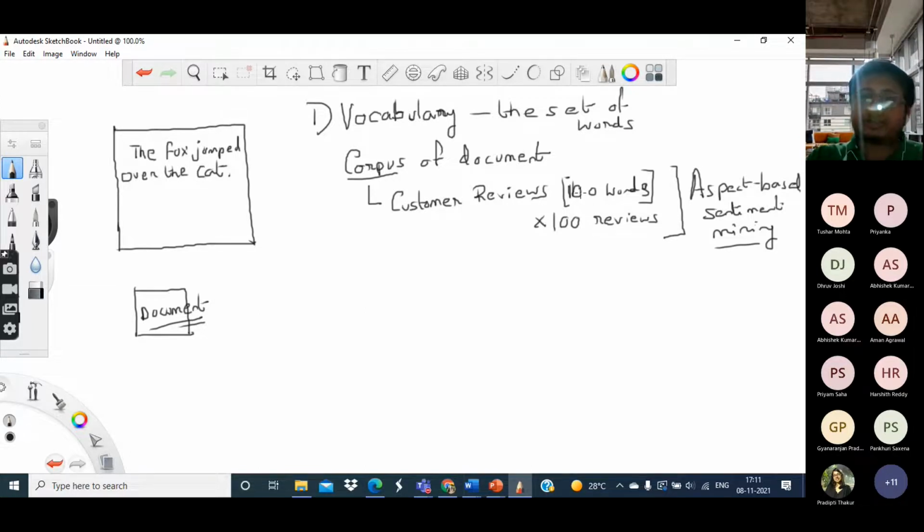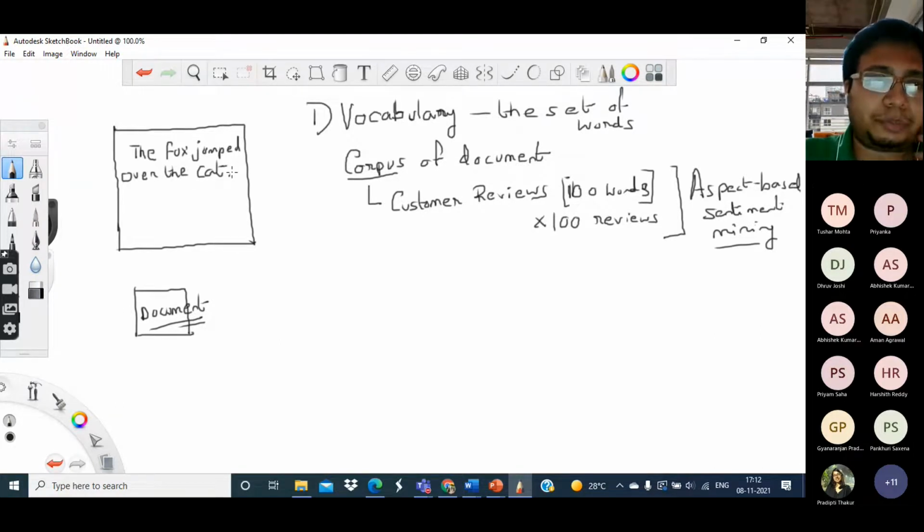and each of these reviews contain 100 words. So totally there cannot be more than 10,000 words in it. So those words which do not appear in this data set are not of any relevance to me. So for a particular task like this, we do not really need to consider the entire vocabulary. Rather, we will create our own vocabulary for this task. So how to build such a vocabulary?